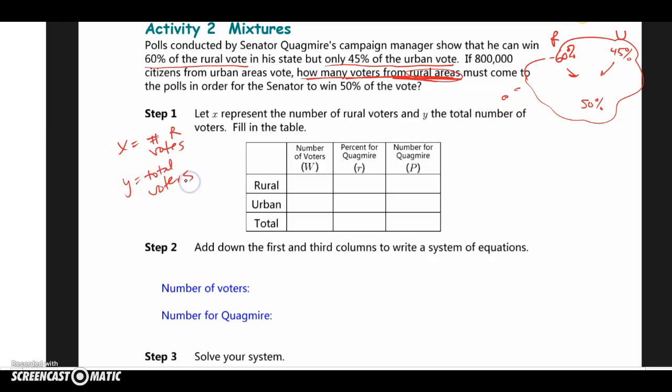Just side notes before I even organize my chart. So number of voters for the rural, we don't know. That's what I'm supposed to find. That's the number of rural voters. So that's X. Number of urban voters, we do know that. They said that there's 800,000 of them. 800,000 citizens from urban areas. So let's just put that number in here.